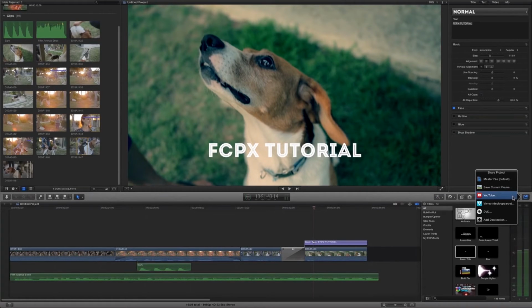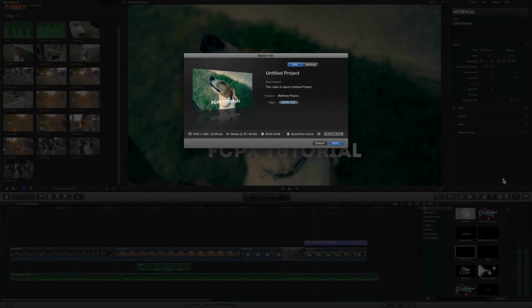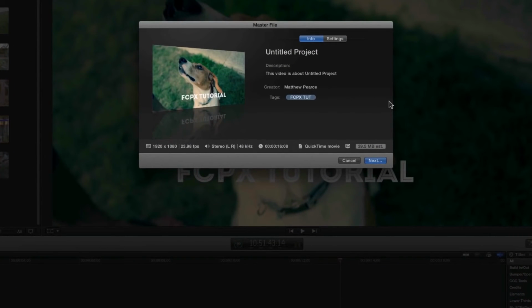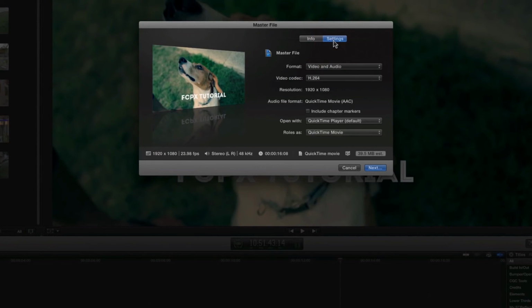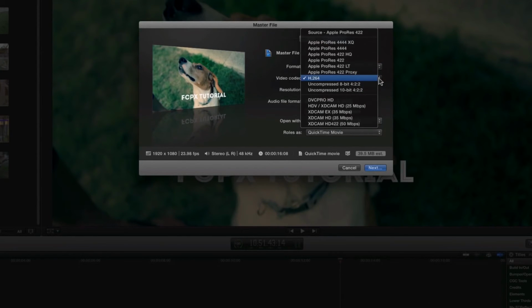Where you do have to think though, if you just want to save a copy of the video onto your computer, and that's with the master file setting. Once you select master file, you can select your file name, which is easy enough, but then after that, that's where things get a little more complicated. Before hitting next, always check the settings. Now this is key. I get a lot of questions saying, hey, my Final Cut project sizes are huge. What's going on here? And it's probably because they're exporting it in a format that isn't conducive to small file sizes. H.264 is 9 times out of 10 what you want. But you can use higher quality formats as well. But that will of course have the effect of making those large file sizes.